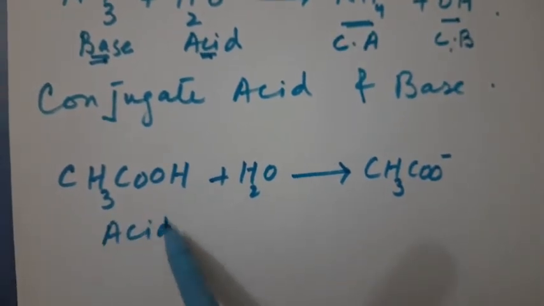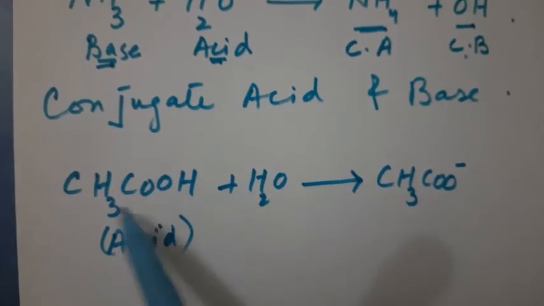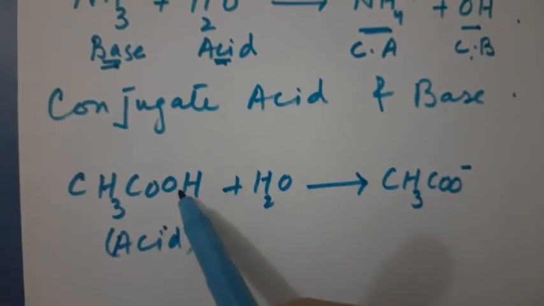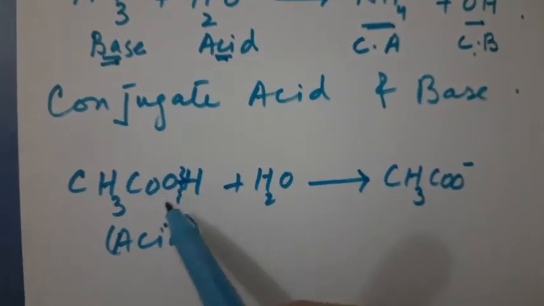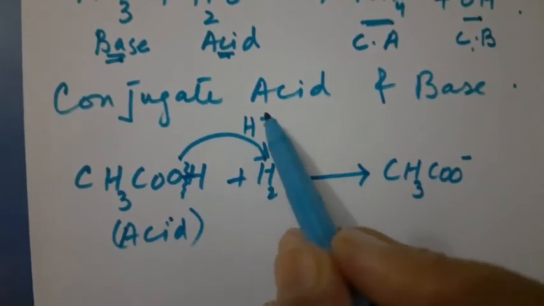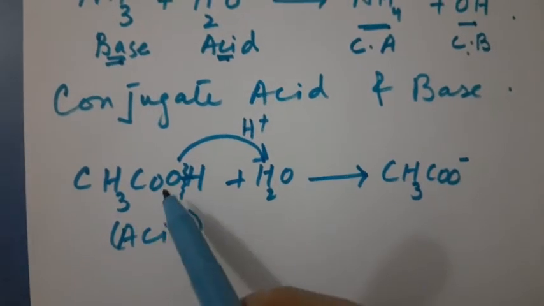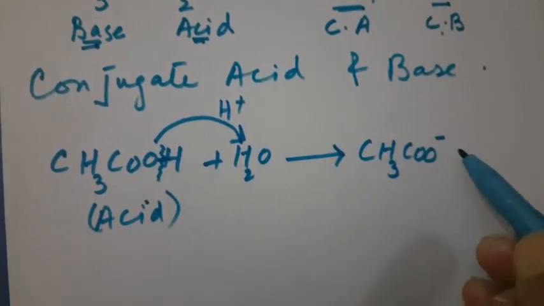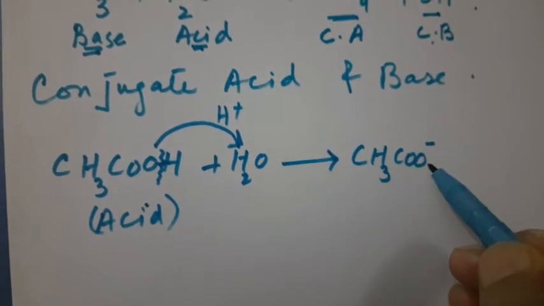This acts as an acid, which we know is a weak acid. When this acid gives a proton, there is a bond between this. When the bond is broken, this acid will give a proton to the water molecule, right? And convert itself into a negatively charged species, right?